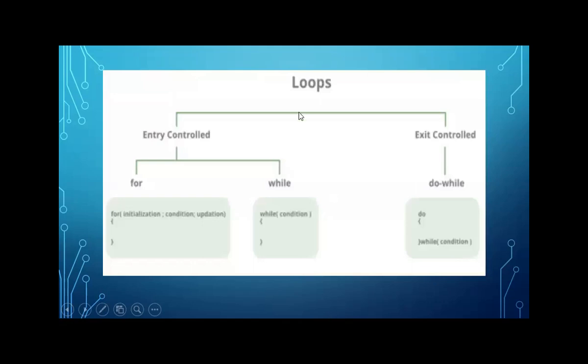Here is the hierarchy of loops: entry control loops and exit control loops. In entry control, as I said, we have two types, for and while loop. And in exit control loop, we have do while. This is the syntax of the for loop, this is the syntax of the while loop, and this is the syntax of the do while loop.